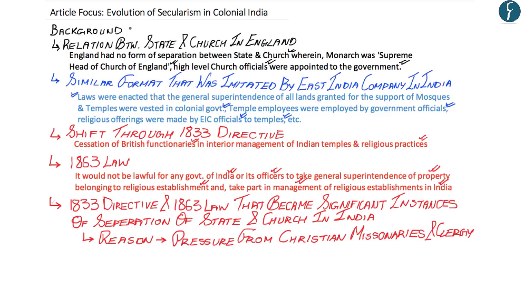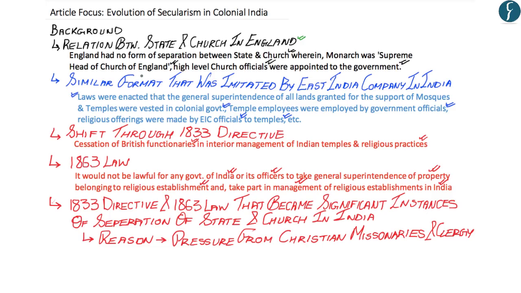Now hopefully up till here you have understood the background on how the evolution of secularism occurred in colonial India. To first understand this, you need to understand how the relation between the state and church was conducted in England, wherein England had no form of separation between the state and church, the monarch, the king or queen of England, was the supreme head of the Church of England, and apart from this, high-level officials from the Church of England were also appointed to the government. And apart from other instances, it shows that England had no form of separation between the state and church.